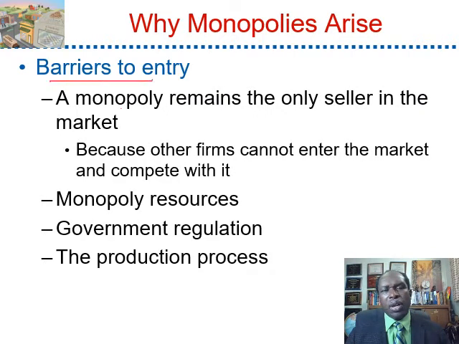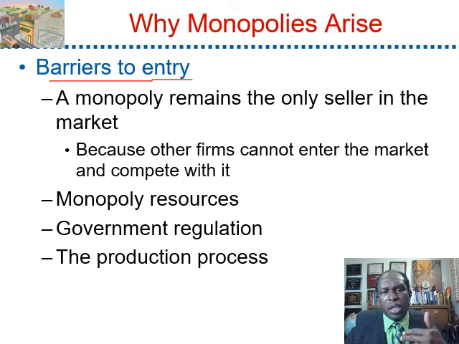Now, barriers to entry for the monopoly. In chapter 14 we talked about perfect competition, where there is free entry and free exit. When a business is making profit, other businesses can freely enter or exit the market.